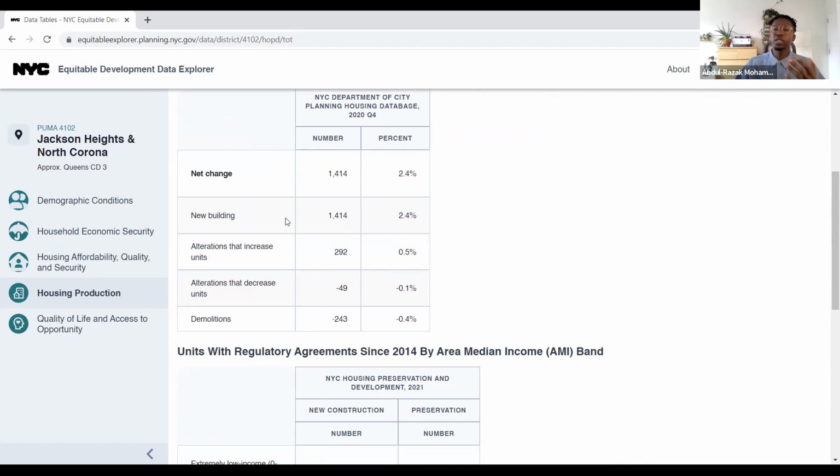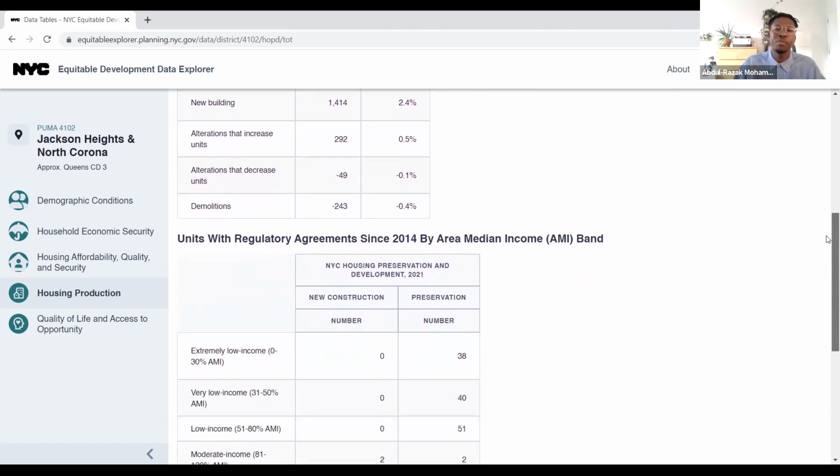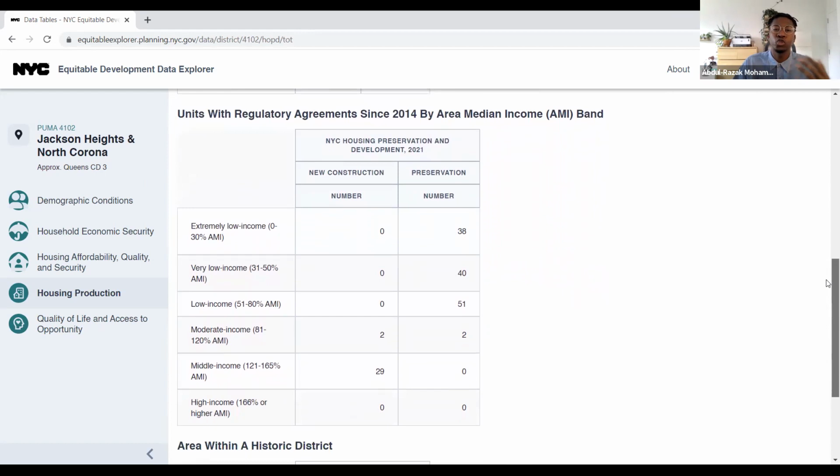This number is really helpful because it helps us get an understanding of how development trends are impacting this community district. If we see that there's a lot of production happening, then we know that there are a lot of developers coming in and making new buildings. But then when we scroll down more, we get a better idea of how many of those new buildings or preserved buildings are actually going towards people at different affordability levels.